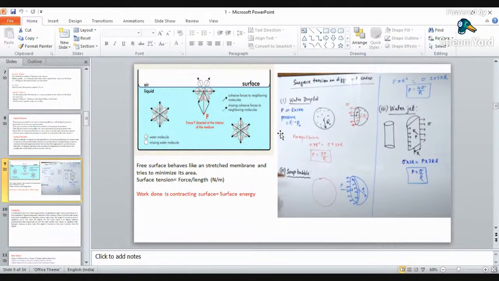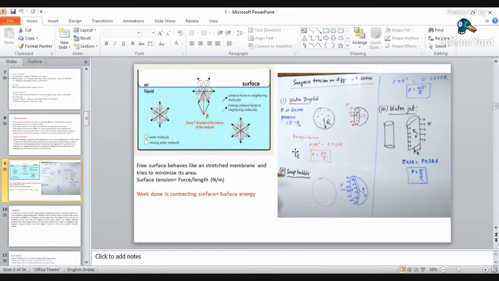The area of the ball or the bubble will reduce to a new area. So there will be a change in state, and by that change a new term comes into existence, that is your work done. The work done of that contracting surface will be equal to your surface energy, or you can call it surface tension.